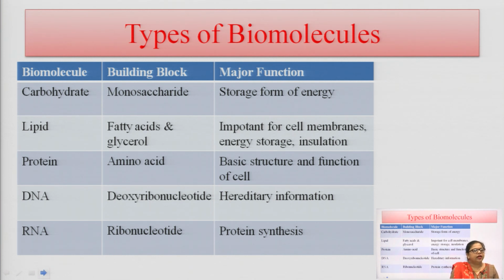The fourth one is DNA. DNA is the basic material of genetic compounds. It is important for the transfer of genetic information from parent to offspring, and the building block of DNA is deoxyribonucleotide. These deoxyribonucleotides react and form the DNA. And RNA has the building block ribonucleotide, and this RNA is basically responsible for protein synthesis.